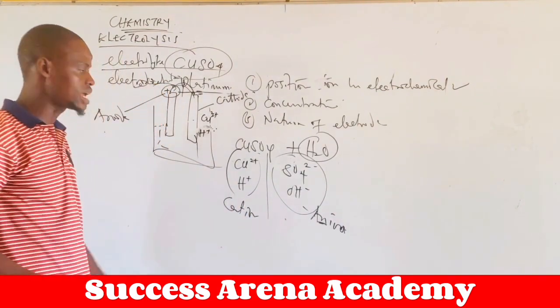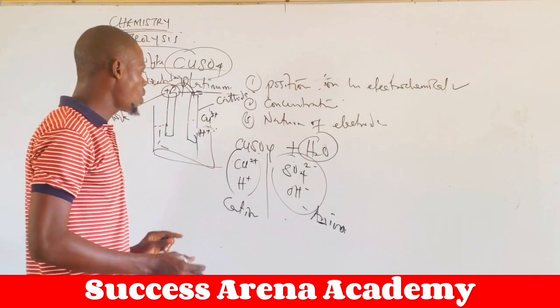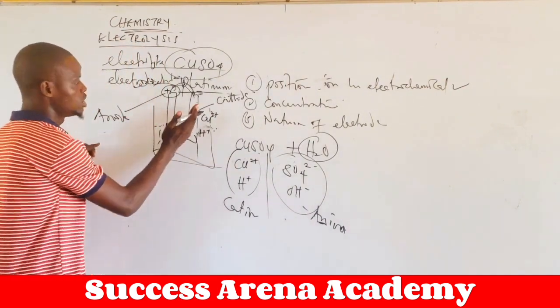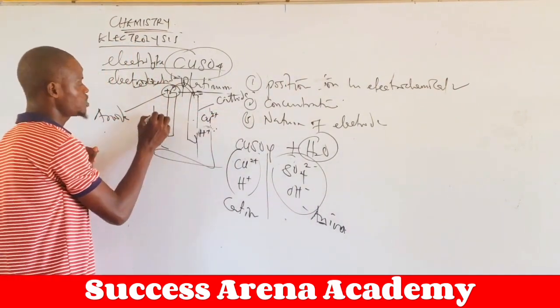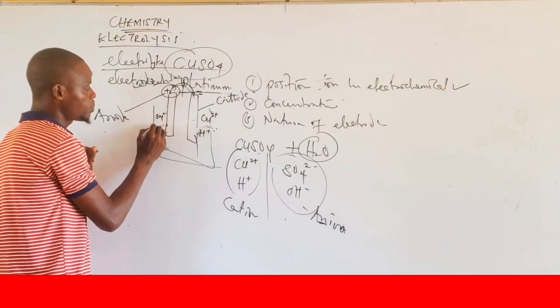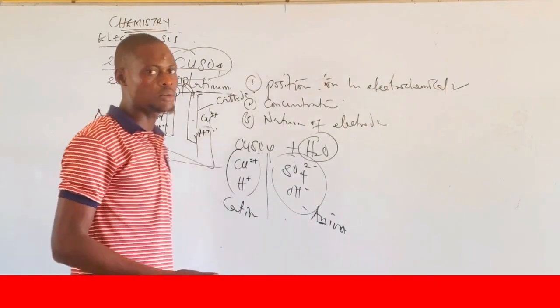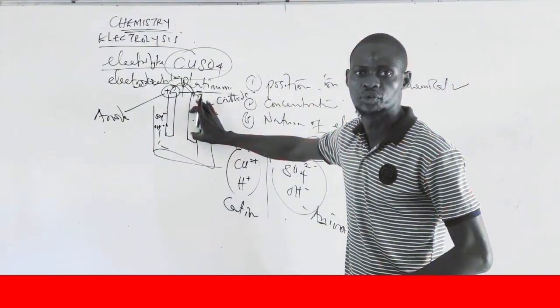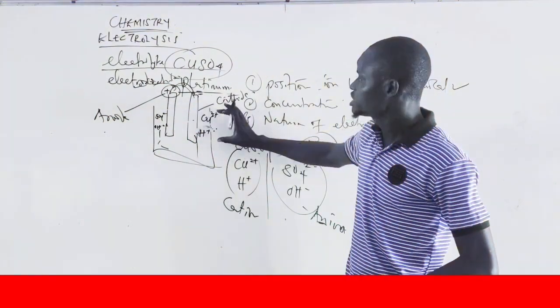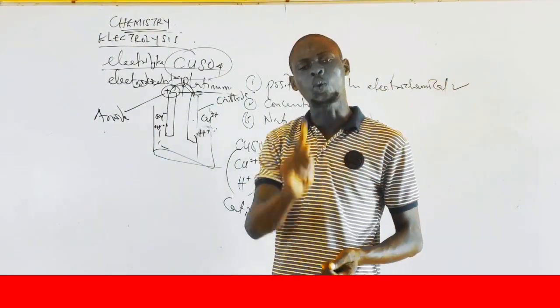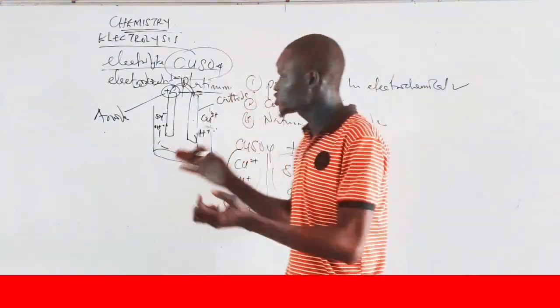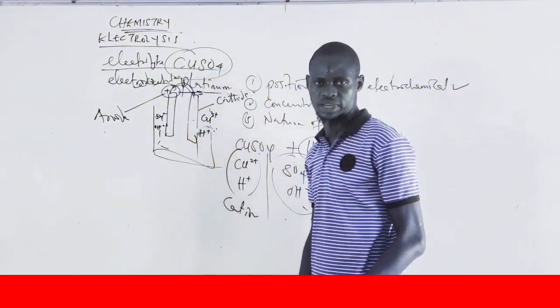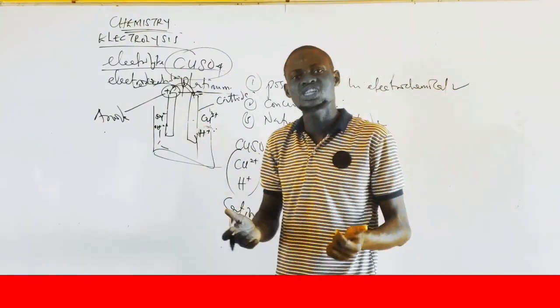Are we together like that? I'm sure you are following me one by one. Now, after these ions have been distributed, positive ions to the cathode, negative ions to the anode compartment, what is the next thing that we need to understand here? The next thing is that the ions are meant to discharge themselves on the electrode. For the discharge, the electrode can only take one of the ions, but we have two ions coming to the electrode compartments. Then discharge will take place.